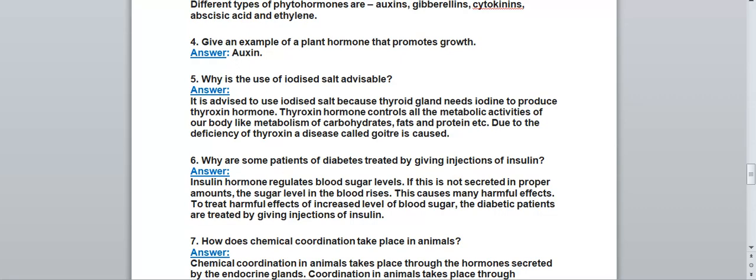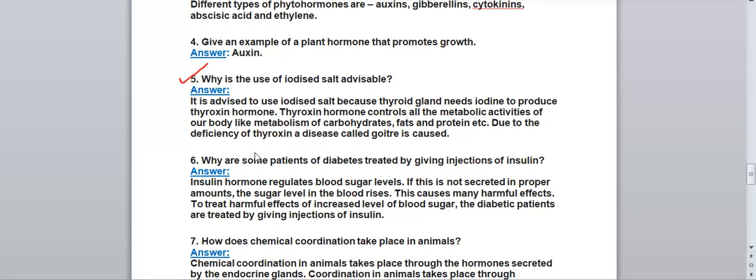Why is the use of iodized salt advisable? This is a very important question. Many times this question has been asked in the board exam. It is advised to use iodized salt. Which is the iodized salt? The salt which we take from the market. You have seen on the wrappers that it is written iodized salt, meaning the salt contains iodine, which is very important for our health.